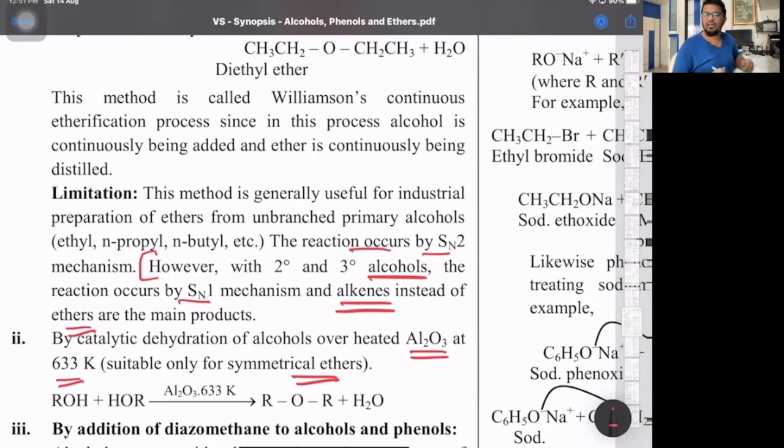Same way here with 633 Kelvin, only with alumina, it's for symmetrical ether. Symmetrical means the alcohol has to be the same. Methanol will give dimethyl ether, ethanol will give diethyl ether.